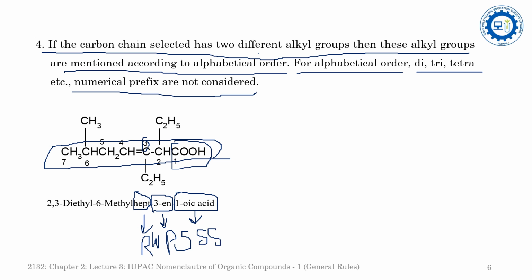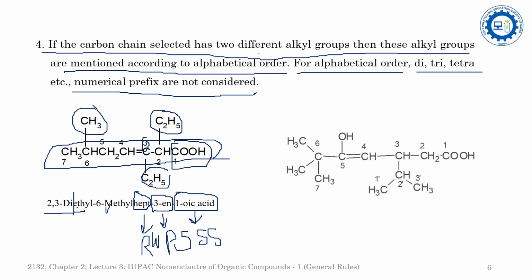In the prefix, the alkyl groups are represented as the extent of the branching. So there are 3 alkyl groups: 2 ethyl groups at the 2nd and 3rd positions, and 1 methyl group at the 6th position. Since the ethyl groups come first and the methyl group comes later, we arrange them in alphabetical order, and we do not consider the number of alkyl groups. So this becomes 2,3-diethyl, because ethyl comes first and 6-methyl comes later. So the name of this compound is 2,3-diethyl-6-methylhept-3-yn-1-oic acid.